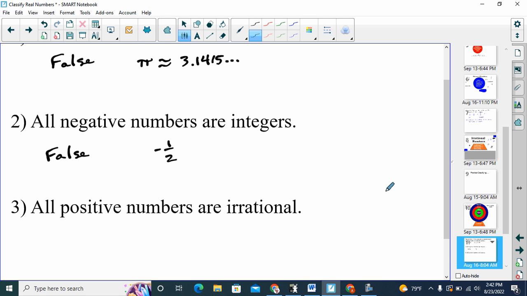Number 3 says all positive numbers are irrational. This is false. We should be able to come up with lots of examples of positive numbers that are not irrational. If they're not irrational, they have to be rational. 6 would be a great counterexample there.